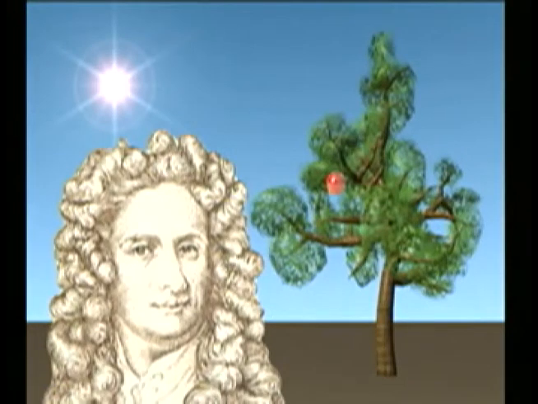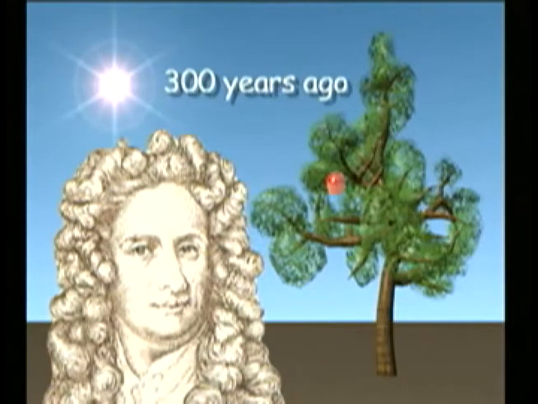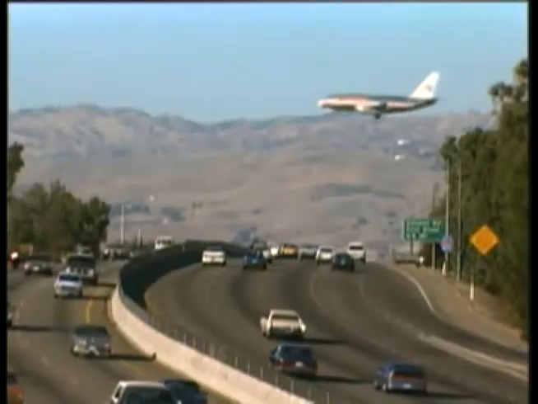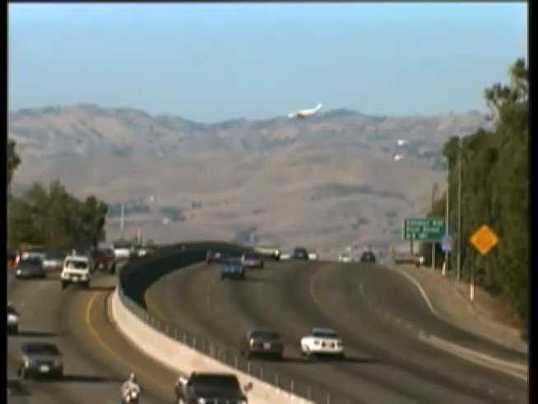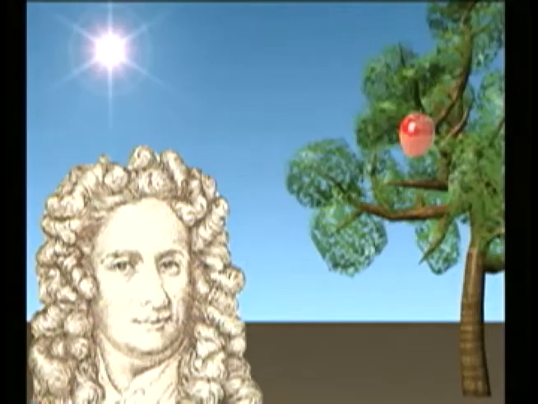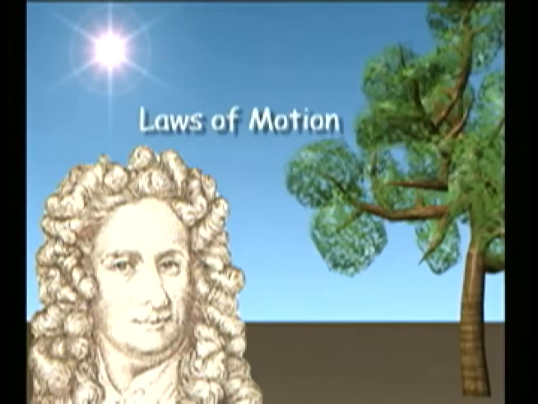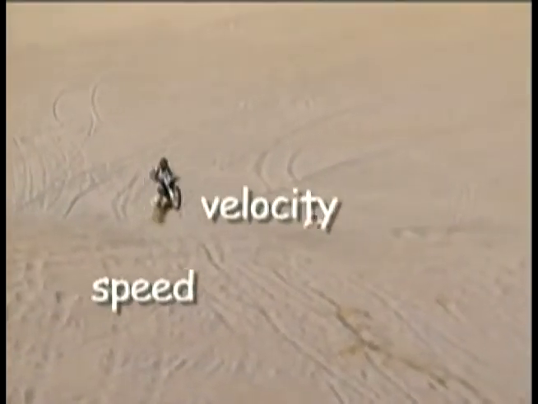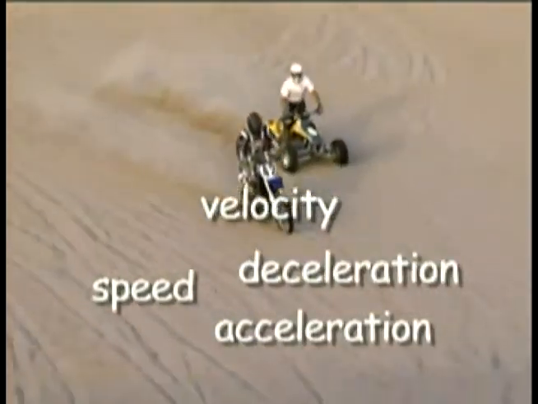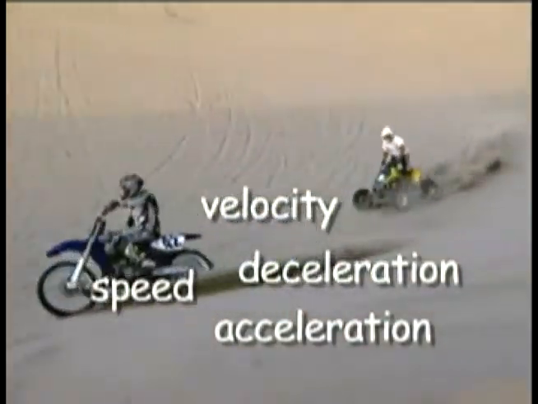All of these examples have to do with the laws of motion, laws that were discovered over 300 years ago by an English scientist and mathematician named Isaac Newton. Newton lived at a time long before cars, planes, and speedy forms of transportation existed. Yet he was able to observe the motion of objects around him and develop from those observations the three basic laws of motion. His laws describe how all objects move. Terms such as speed, velocity, acceleration, and deceleration are all associated with a description of motion.